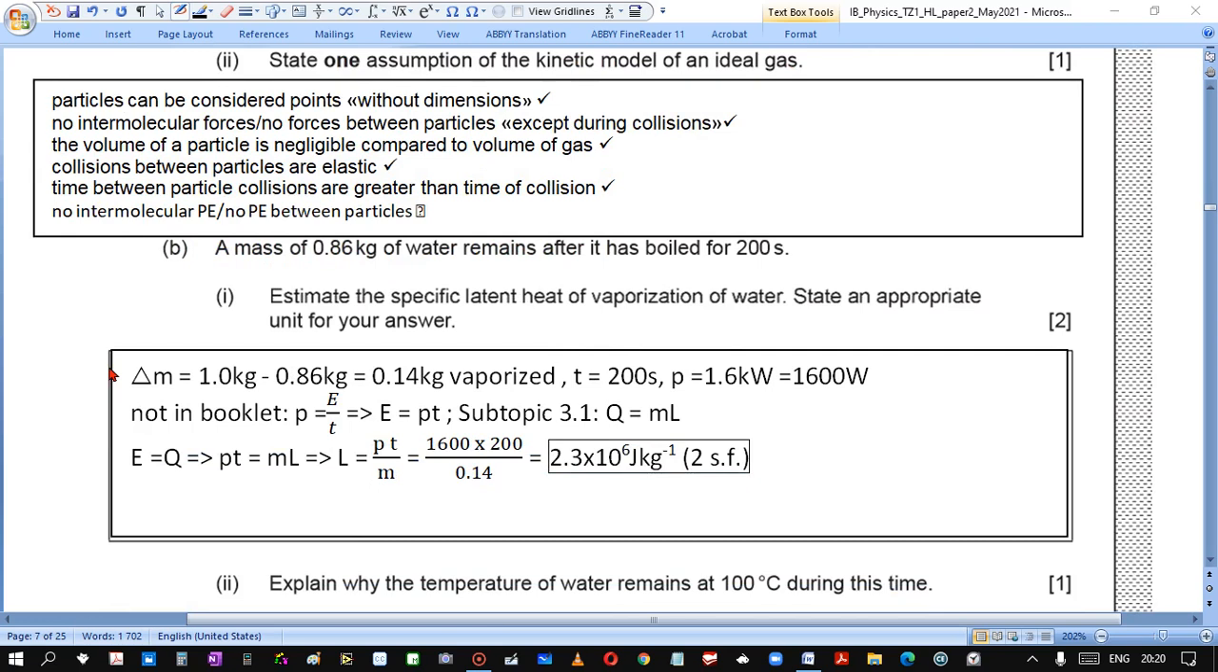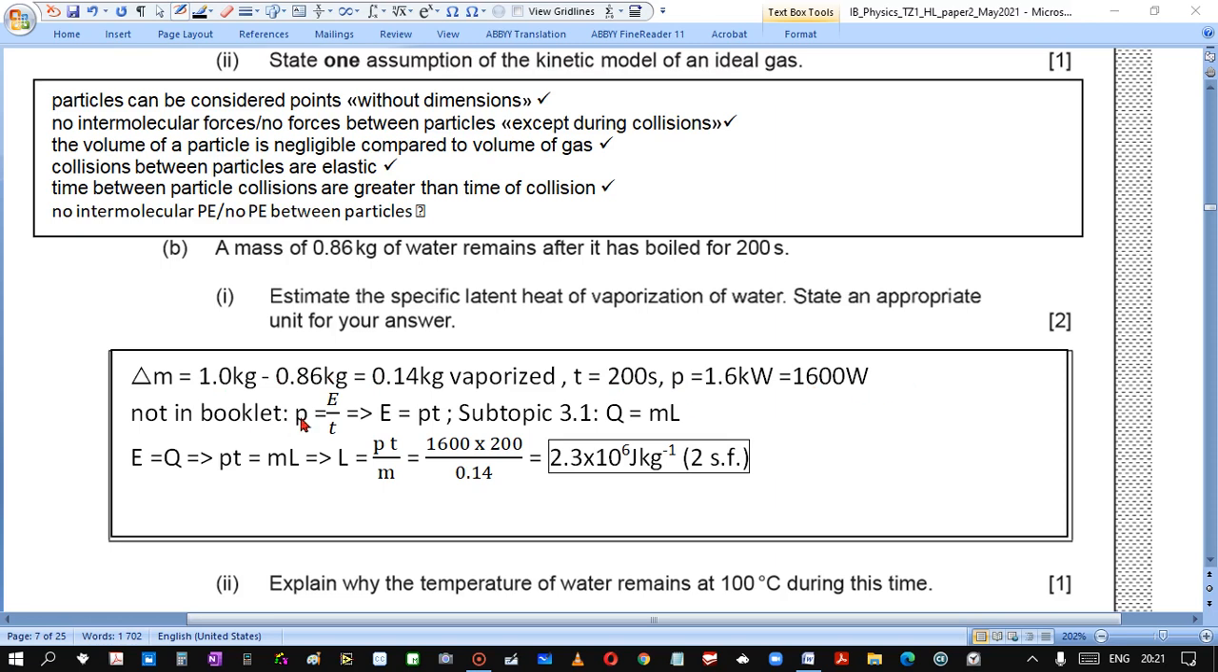B. A mass of 0.86 kg of water remains after it has boiled for 200 seconds. Estimate the specific latent heat of vaporization of water. State an appropriate unit for your answer. So the mass boiled will be the difference. So this happened during 200 seconds. So power we change into watts.